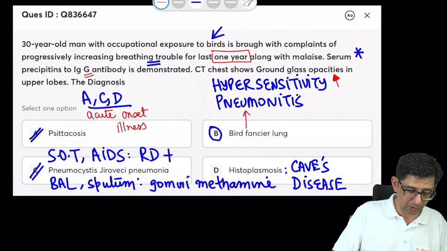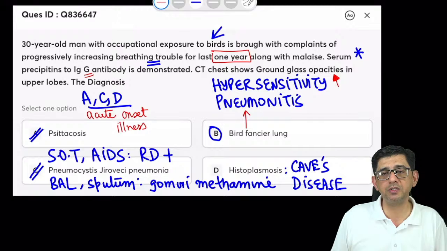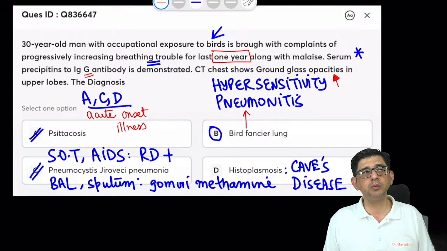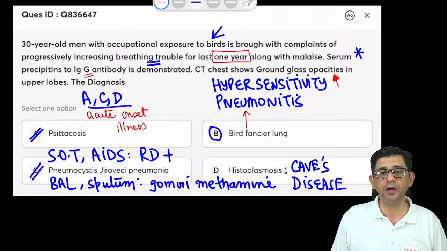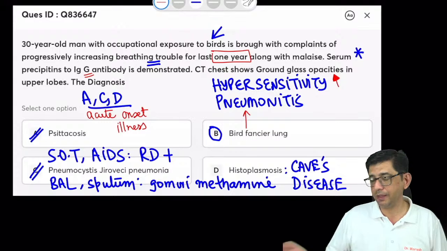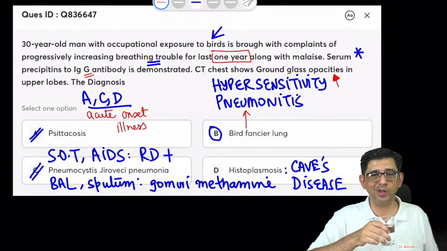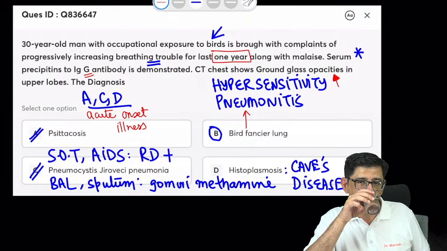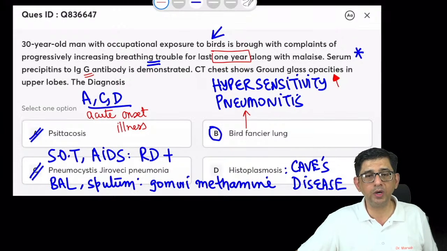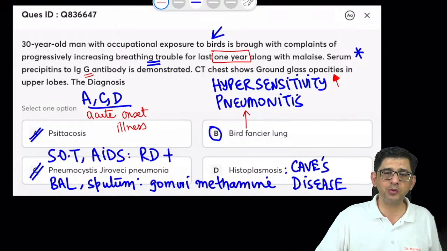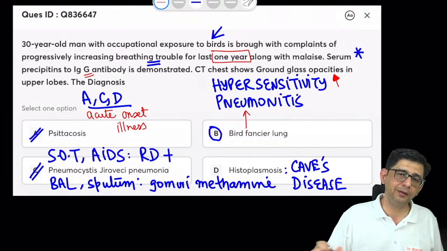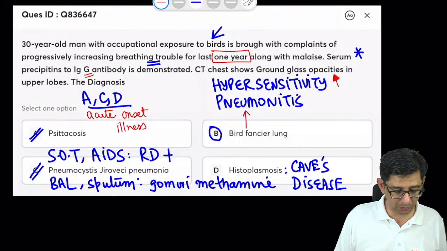Yes, there is a relation to pigeon feces. Pigeon feces would mainly have cryptococcus, and they can cause cryptococcomas, and then cryptococcal meningitis as well. So pigeon feces, no. What is working out in this case is exposure to feathers, and a couple of antigens in the feces of birds which could contribute to HP.